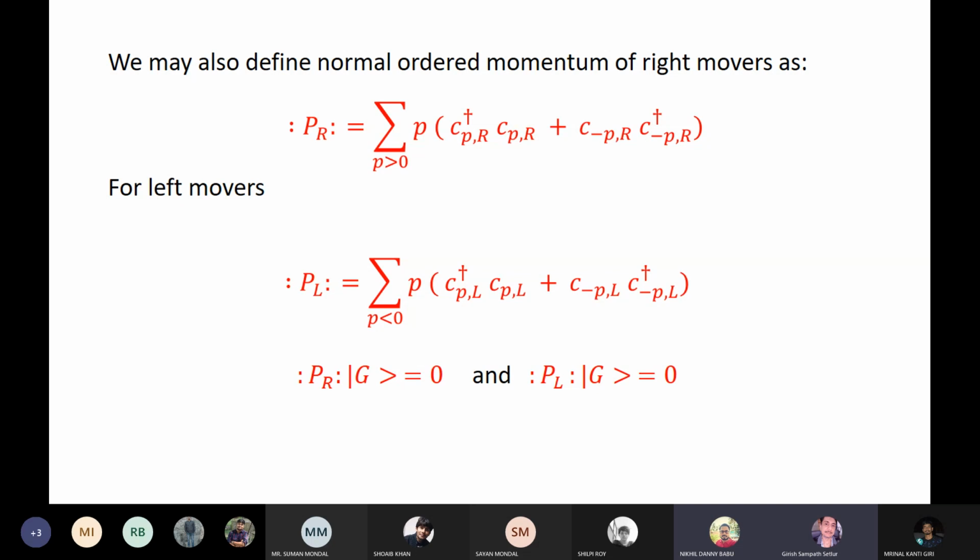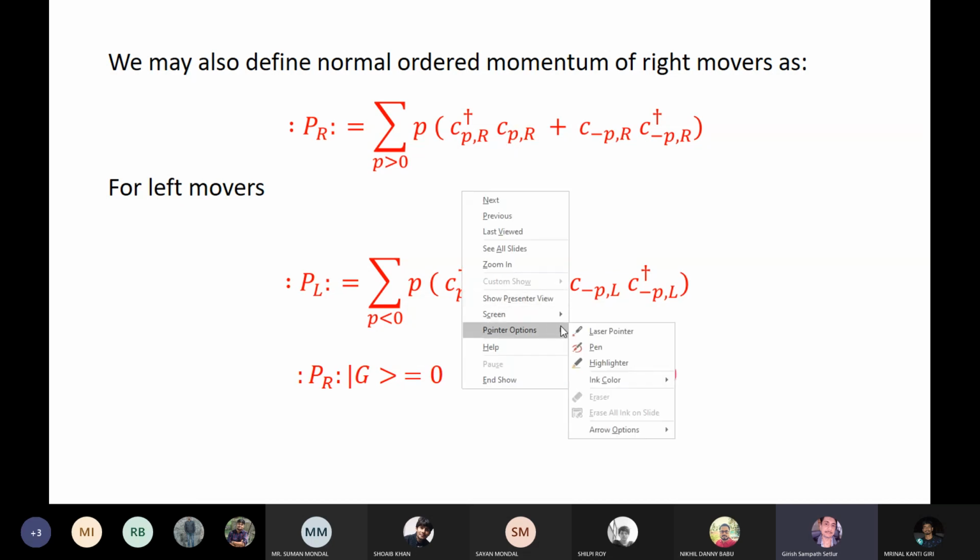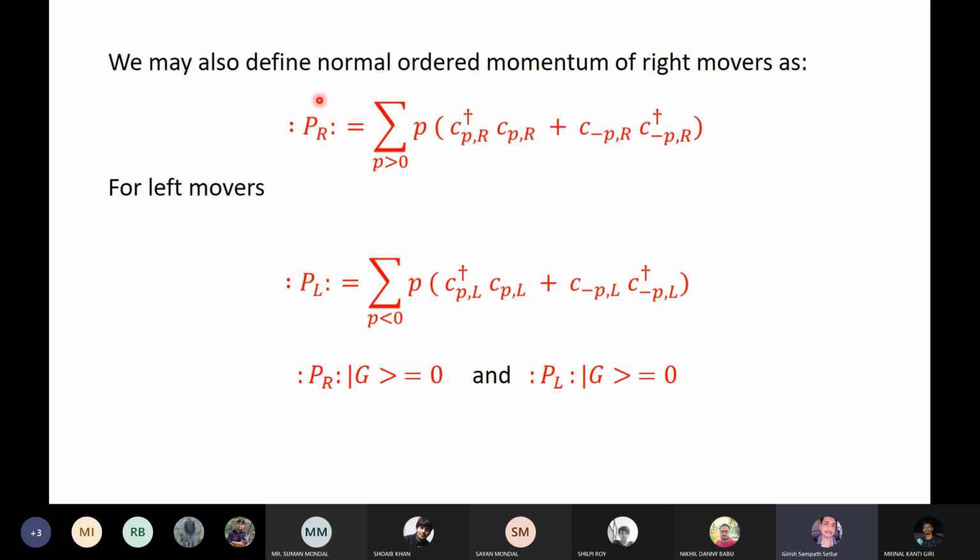So you just see, all the negative p's are occupied. Look, this is the correct way of doing it. But suppose you do it naively, just say p times c dagger p c p summed over all p's.